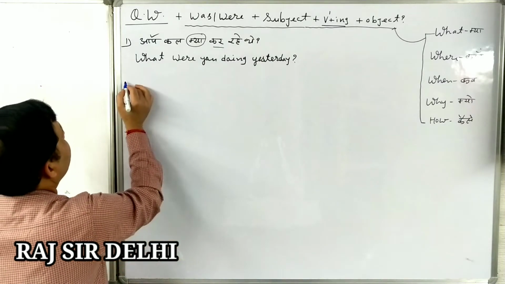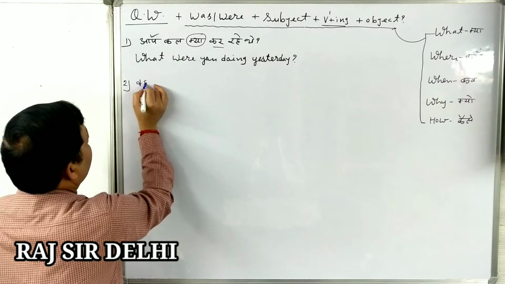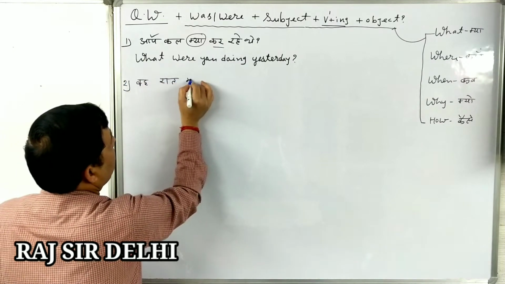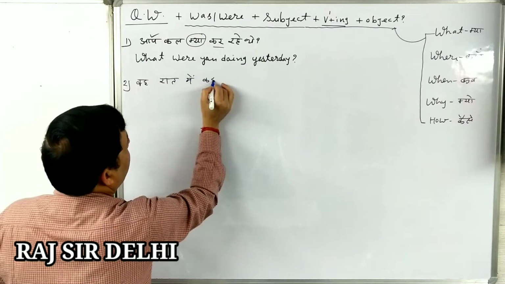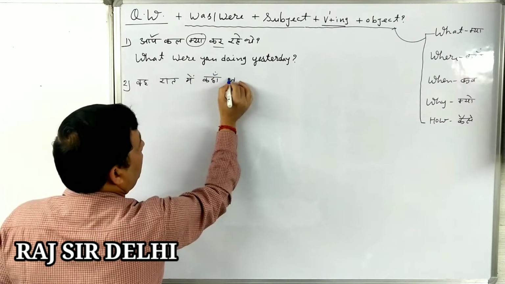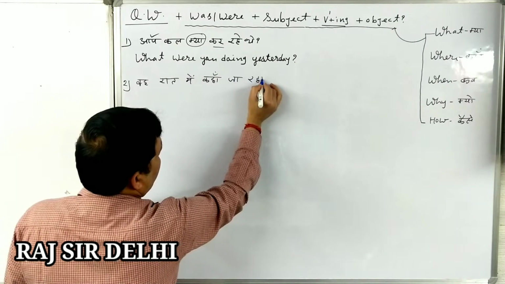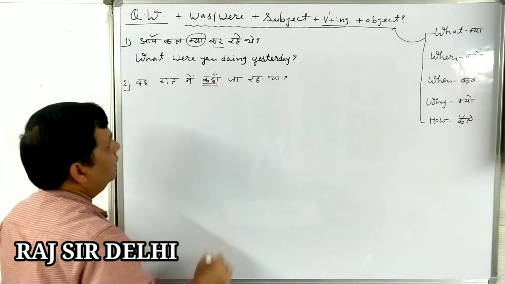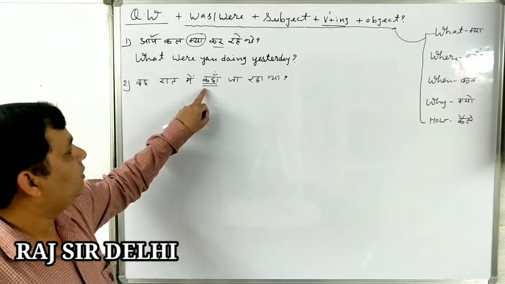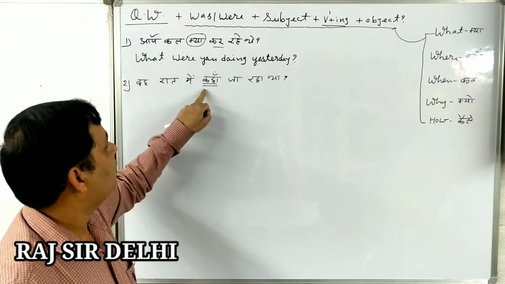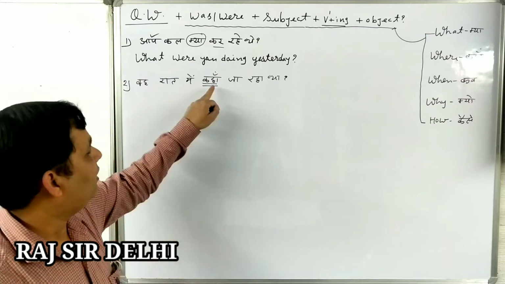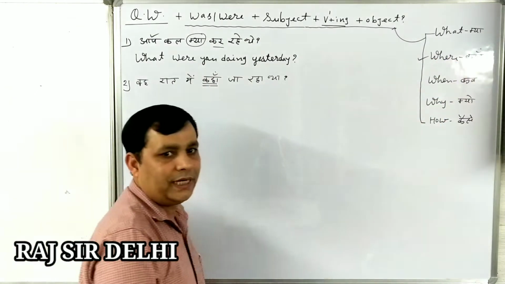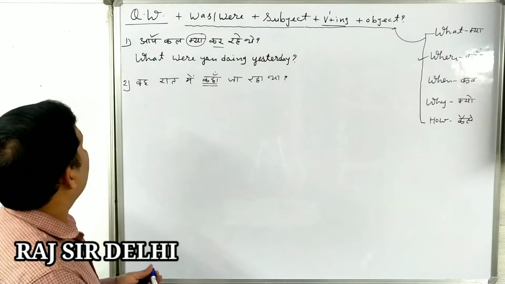Now second: Woh raat mein kahan ja raha tha? Kahan ja raha tha? And then the first thing is that we have to recognize what the question word is here. We find kahan, and kahan is here. So what should we write? We should write where.